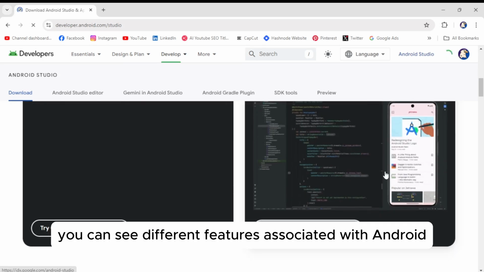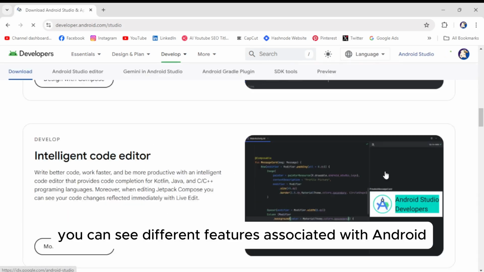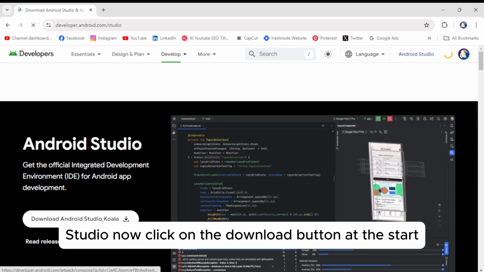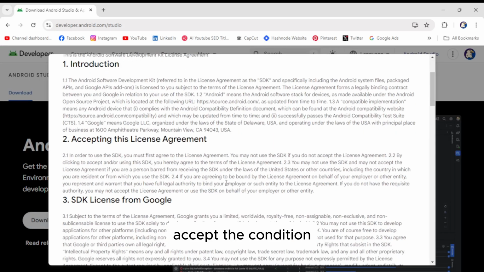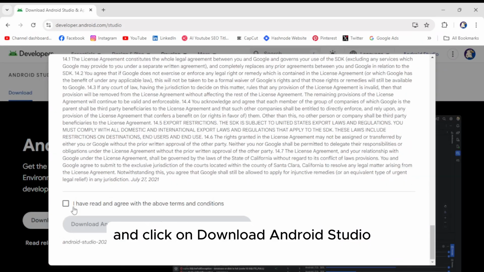You can see the different features associated with Android Studio. Now click on the download button at the start. Accept the conditions and click on Download Android Studio.